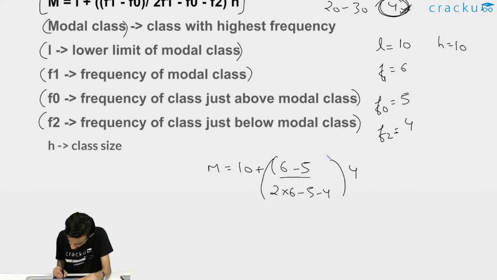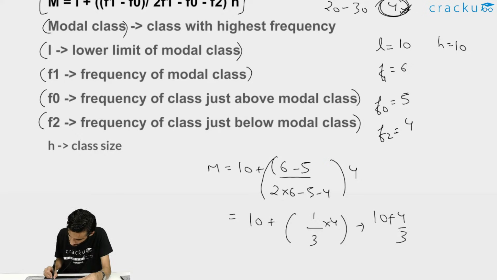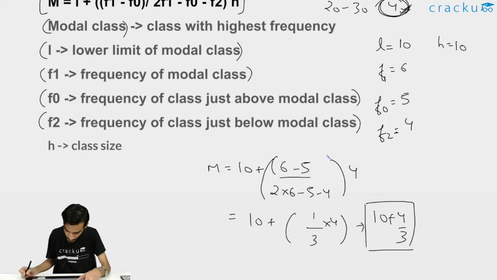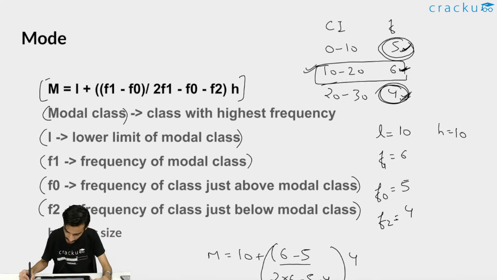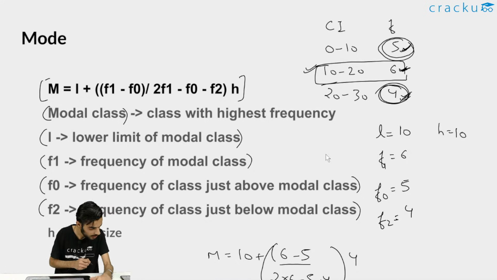Again, let's solve this. This will be 1 divided by, this will be 12 minus 9, right? 12 minus 9 will give me 3 multiplied by 4. So this will be 10 plus 4 by 3. So I hope this should also be pretty much clear. How do we calculate the mode, right? So this was all about how to calculate mode when the data is grouped data. I hope this should be clear. If there are no doubts, we can move ahead to the next slide.